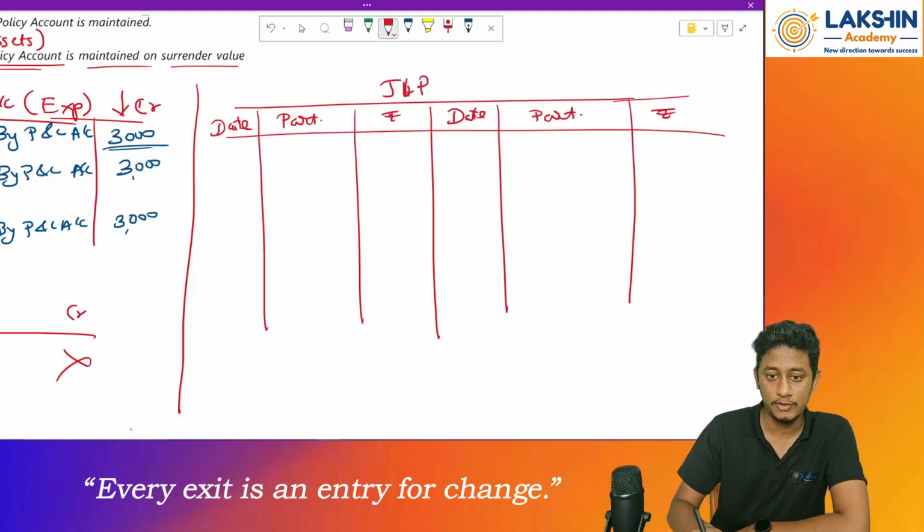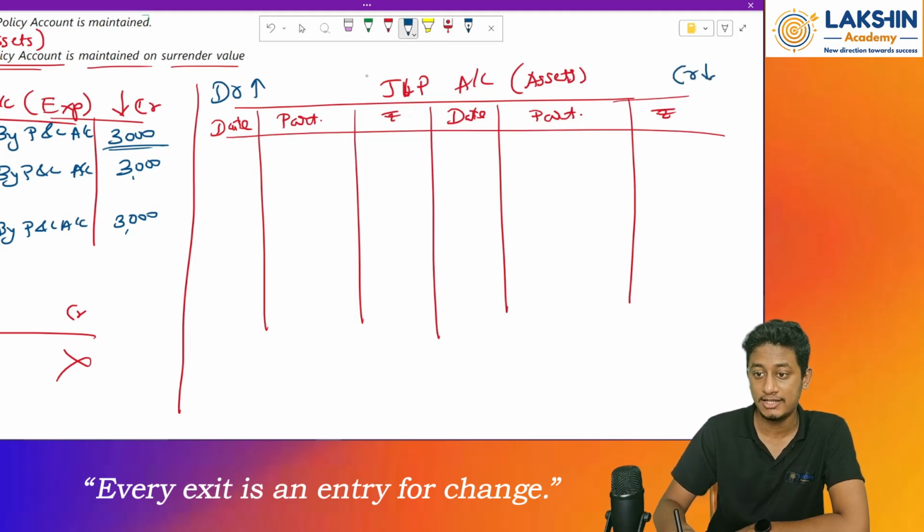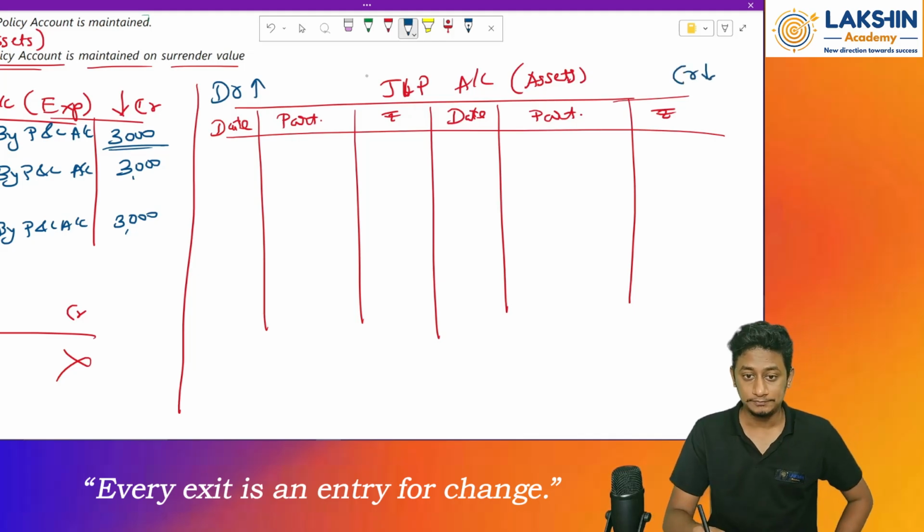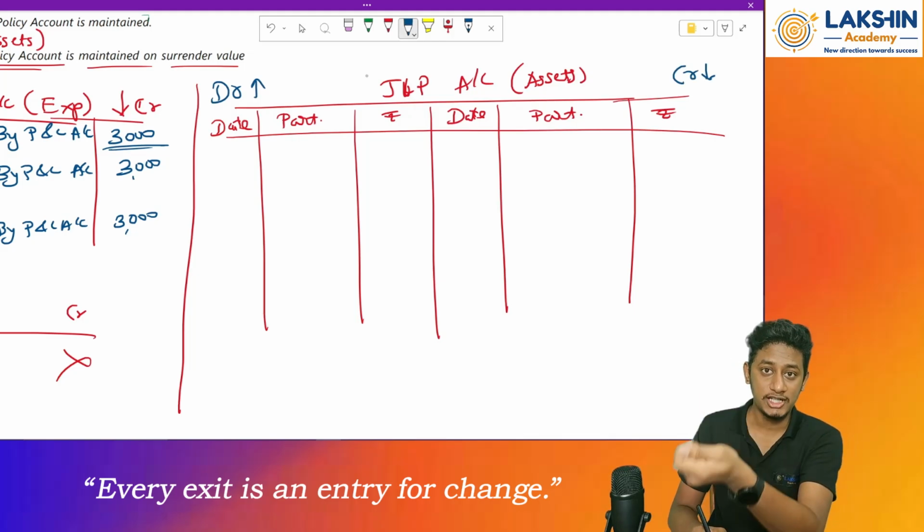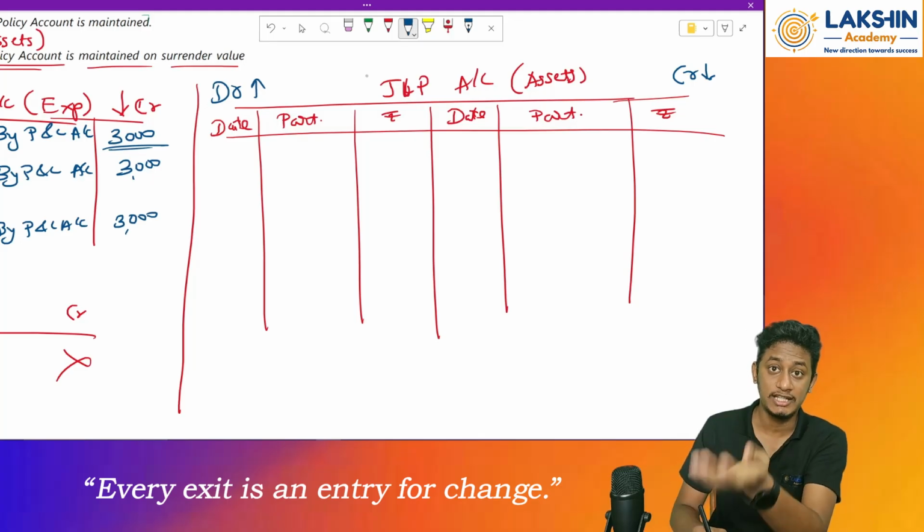Joint life policy account. What is the nature of this account? It is an asset account. So any entry I debit will increase the balance, and any entry I credit will decrease the balance. Okay, fine. Now, whenever I pay a joint life policy premium, it will increase the value of my asset.